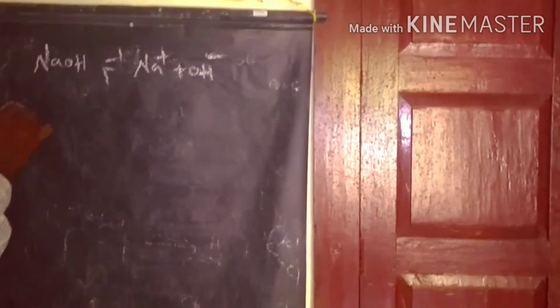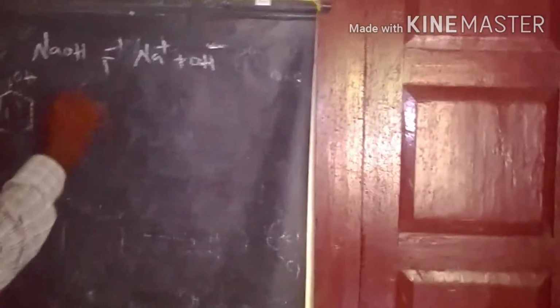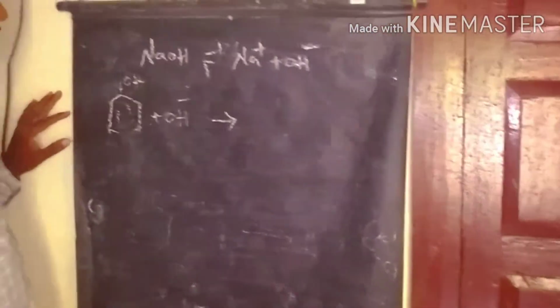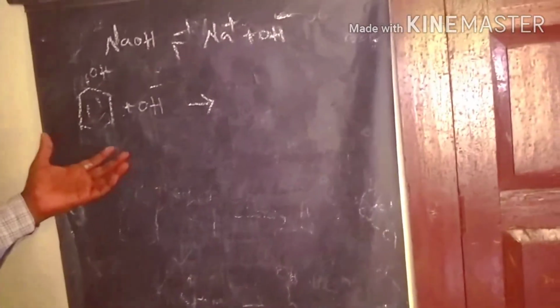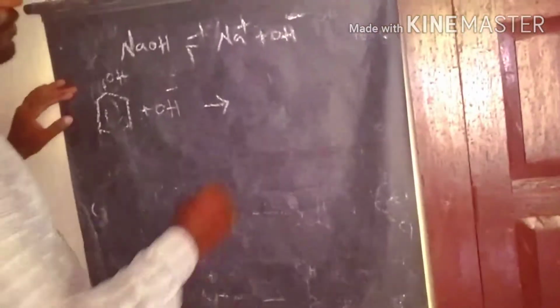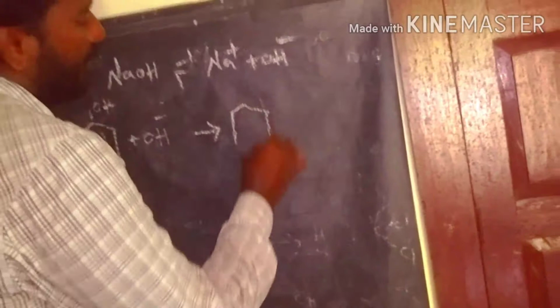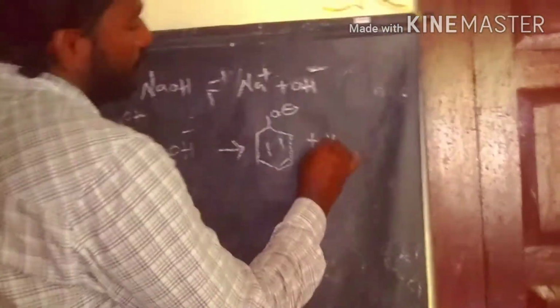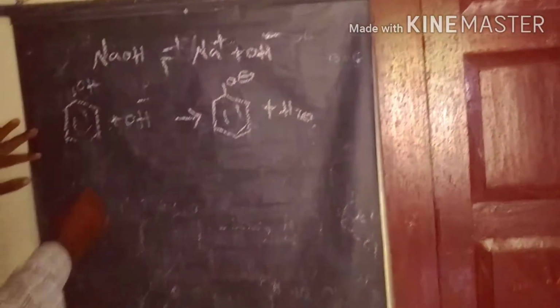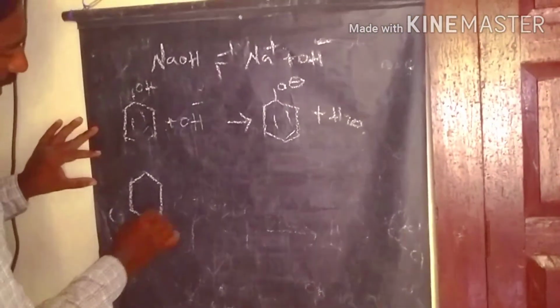Because of the acidic nature of phenol, the hydroxide ion is a base. That's why it removes the proton from the phenol to form a water molecule. So finally we get this product, the phenoxide ion, plus H2. This phenoxide ion then reacts further with carbon dioxide.